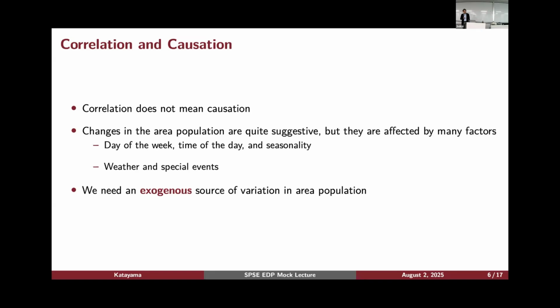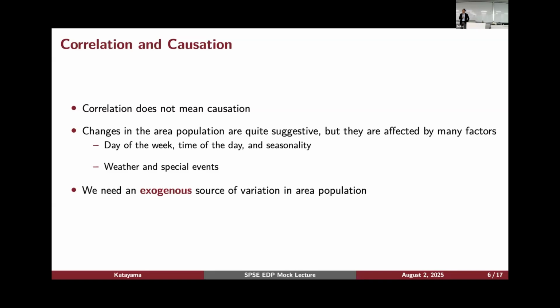As we saw, day of the week, time of the day, and some seasonality also affect the number of people in the particular area. And weather, like whether it's raining or sunny, or the temperature is high or low, those things are also affecting the number of people in a particular area. Okay? Special events, let's say there's some baseball game or soccer game, those kinds of things will heavily affect the area population as well.